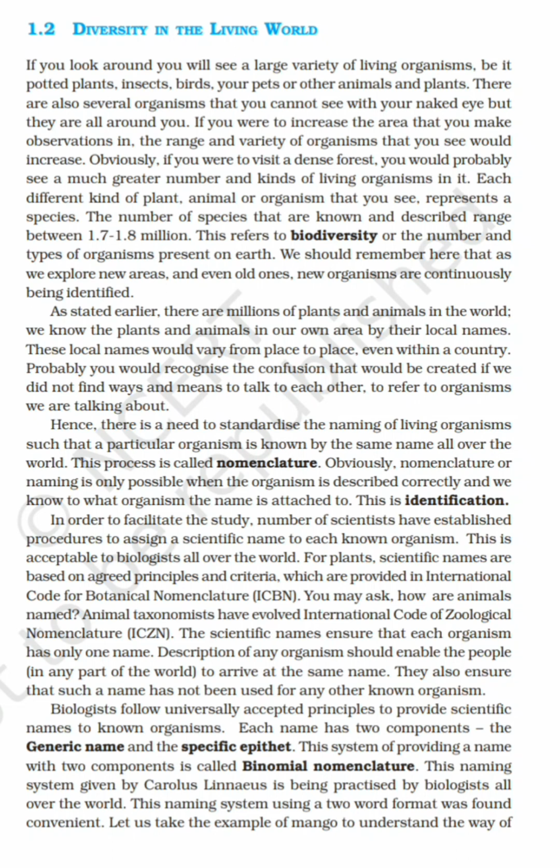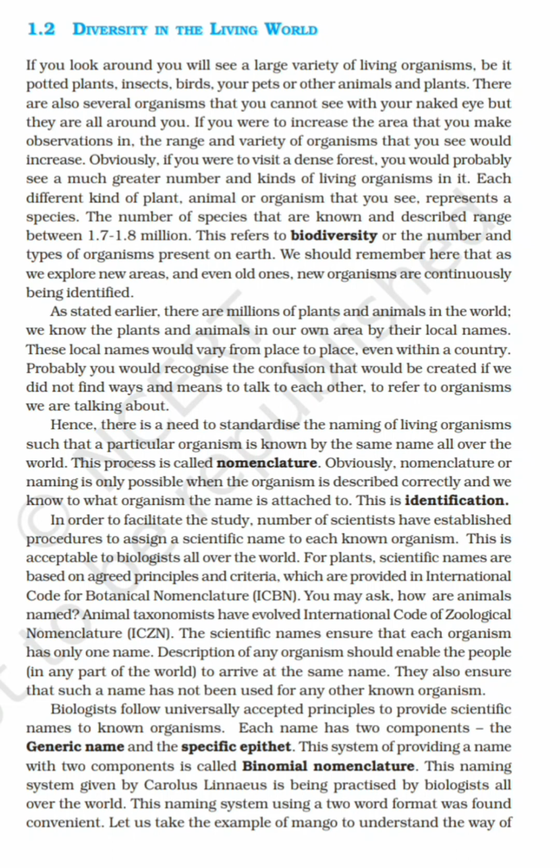Obviously, nomenclature or naming is only possible when the organism is described correctly and we know to what organism the name is attached to. This is identification. In order to facilitate the study, scientists have established procedures to assign a scientific name to each known organism, and this is acceptable to biologists all over the world. For plants, scientific names are based on agreed principles and criteria which are provided in the International Code for Botanical Nomenclature. It is also called ICBN.